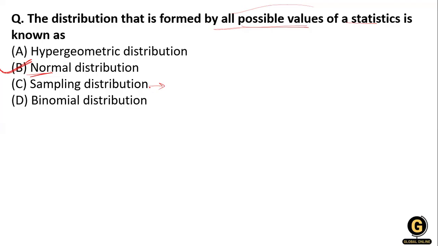It is also known as the finite sample distribution. Clear? It has types: the sample distribution of the mean, the sample distribution of the proportion, and the t distribution. These are the types of the sample distribution.